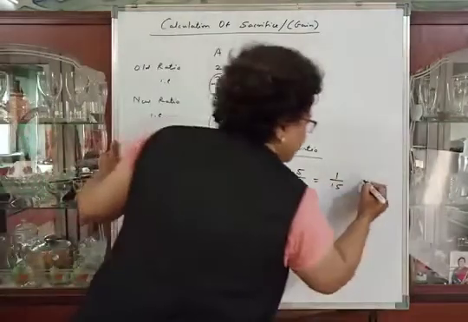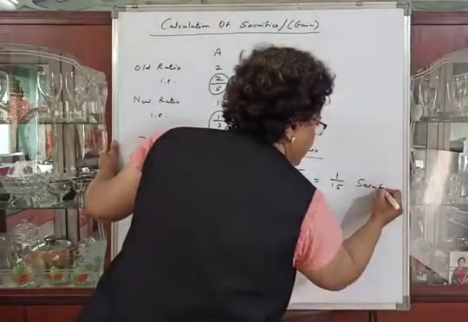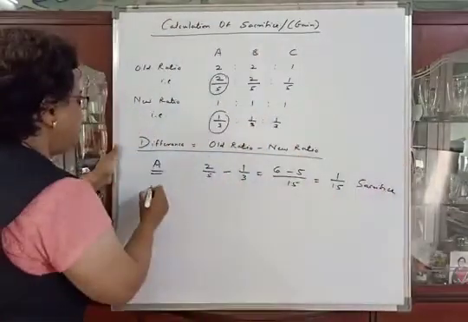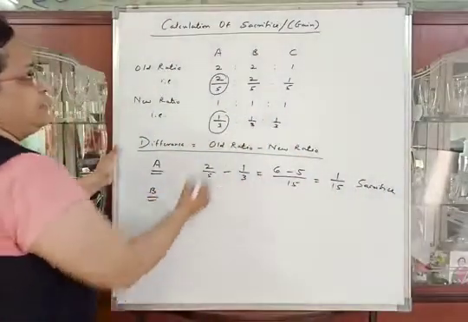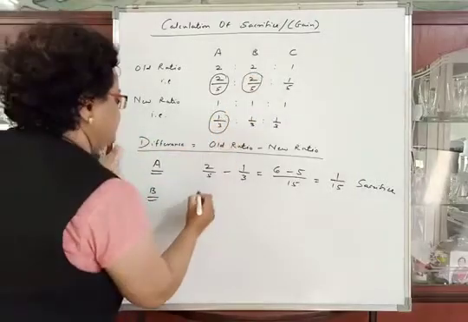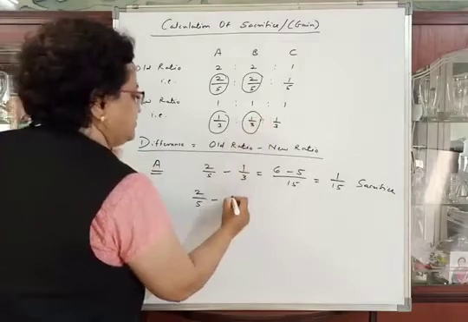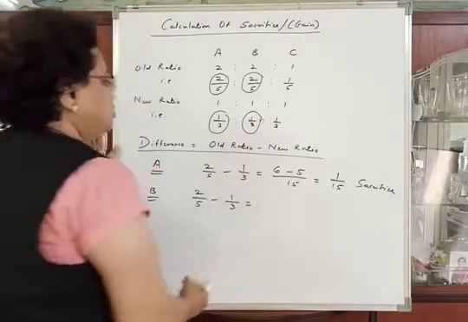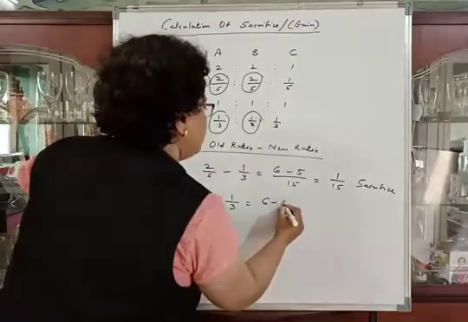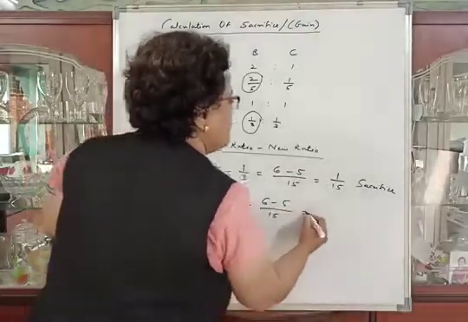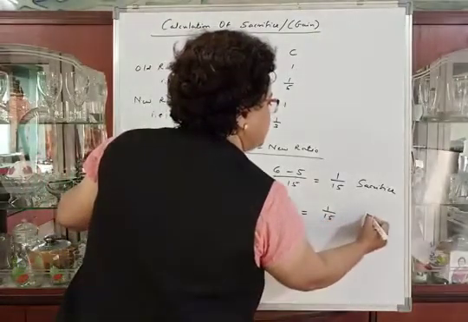So it is sacrifice. Now for partner B, old ratio 2/5 minus new ratio 1/3. So 6 minus 5 divided by 15 again is equal to 1/15, which is sacrifice.